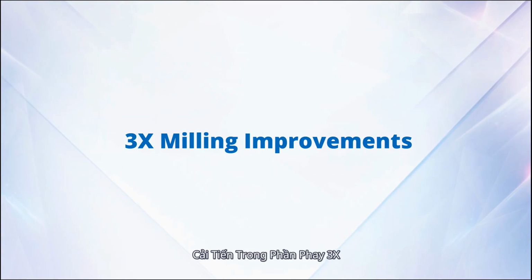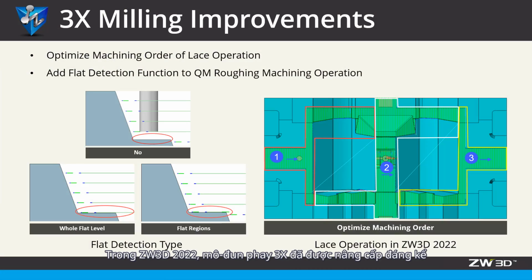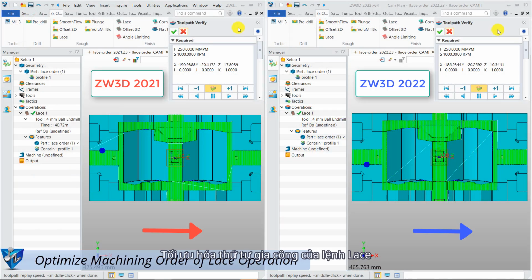3-axis milling improvements. In ZW3D 2022, the 3-axis milling module has been remarkably upgraded, such as optimized machining order of lathe operation, and added flat detection functions in QM roughing machining operation.